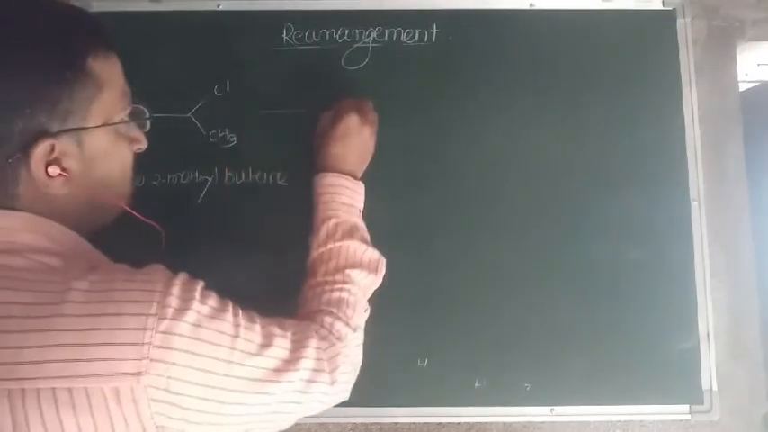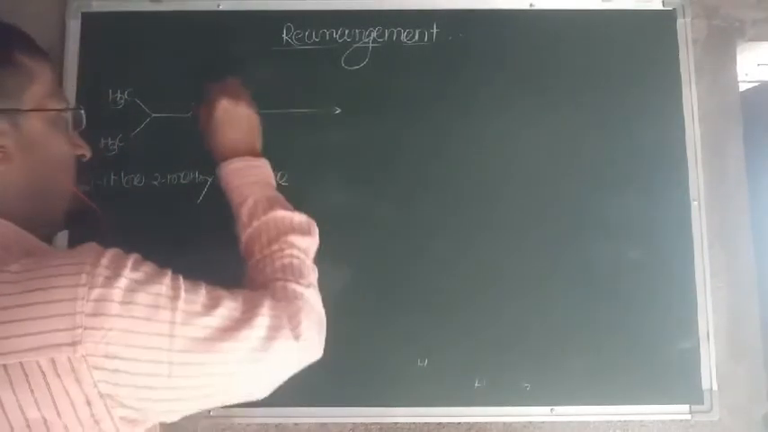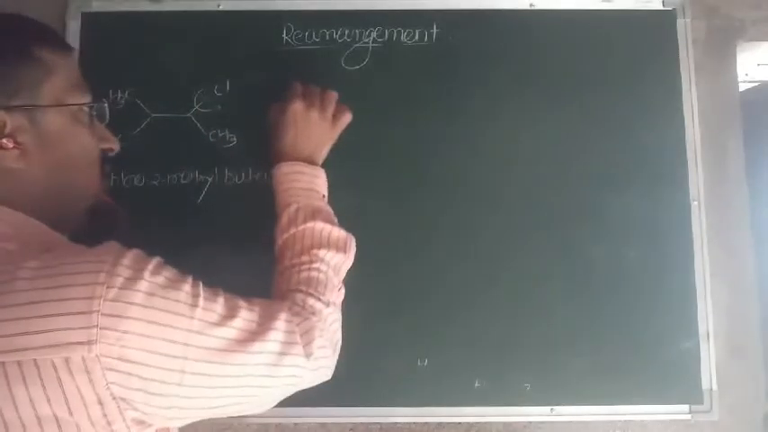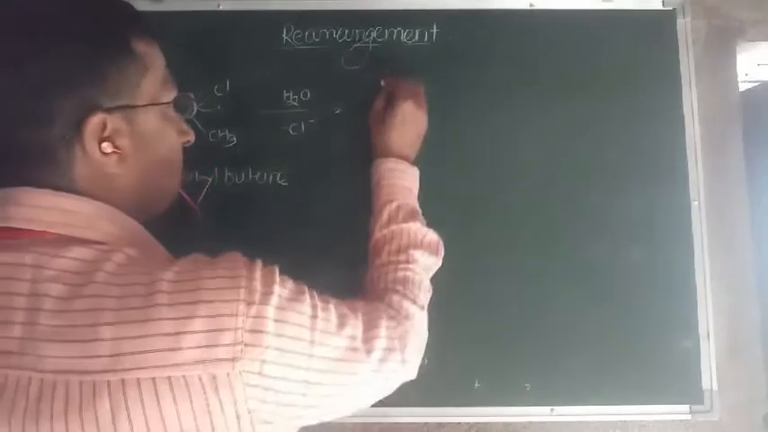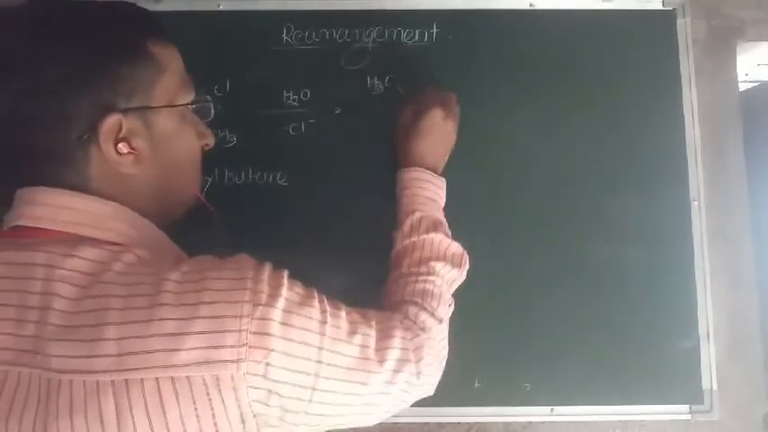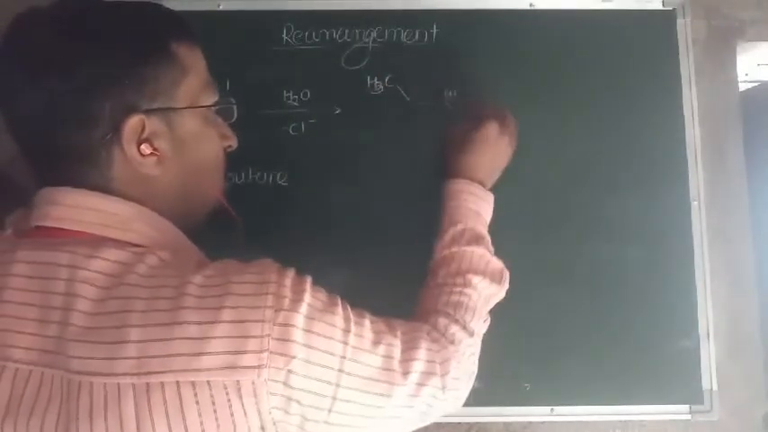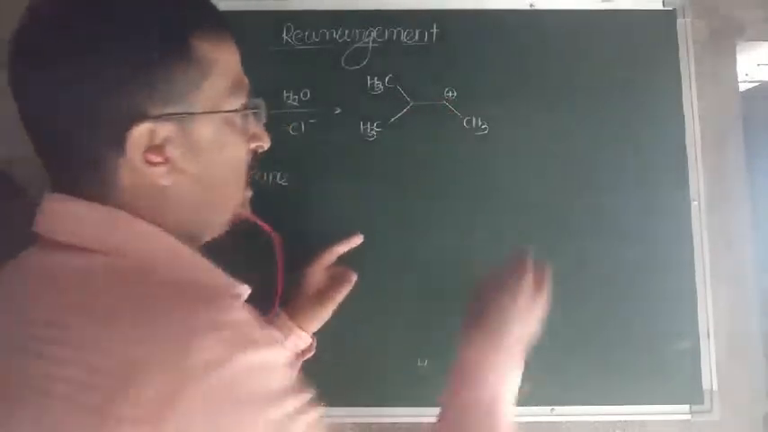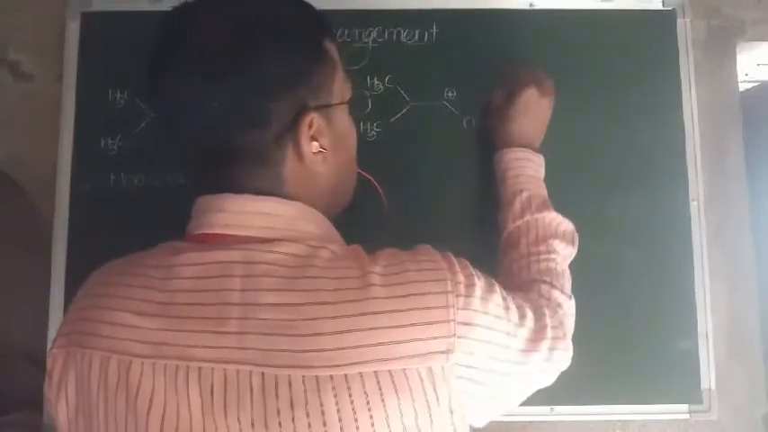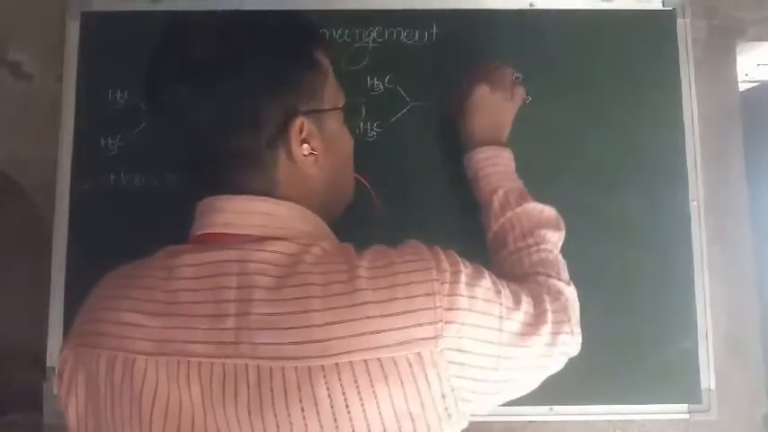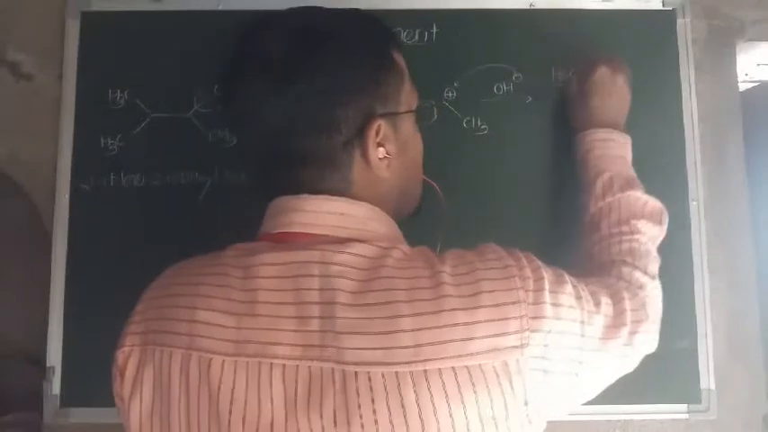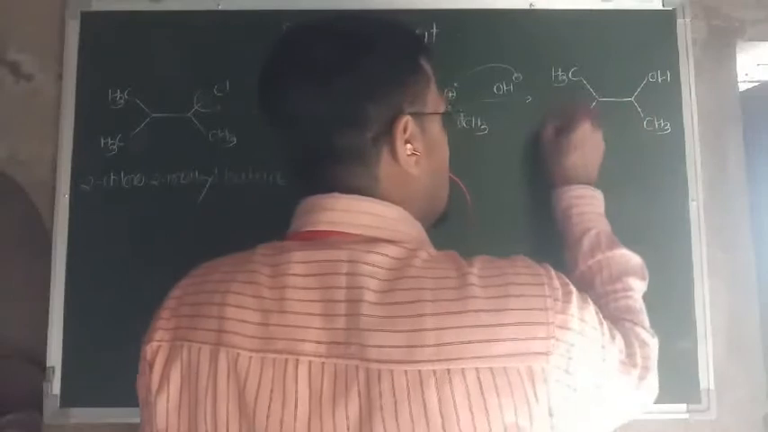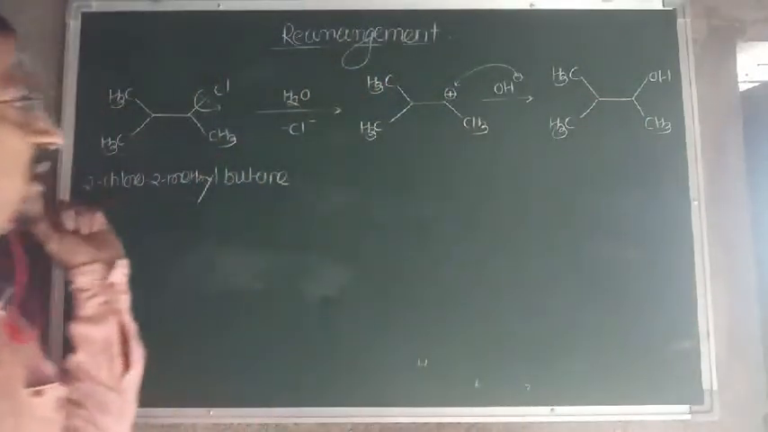If you carry out hydrolysis, then what happens? The chlorine is removed as Cl minus, and the carbocation is formed, with the positively charged carbon bearing CH3 and H3C. Then the OH minus attacks this carbocation, resulting in the formation of the alcohol with H3C, OH, CH3, H3C. So the expected reaction is like this.